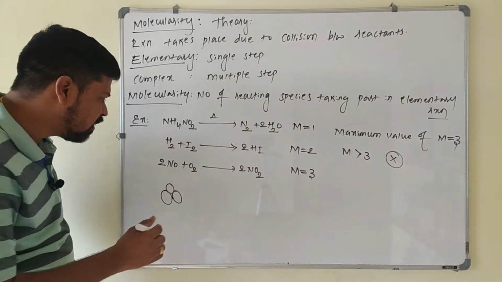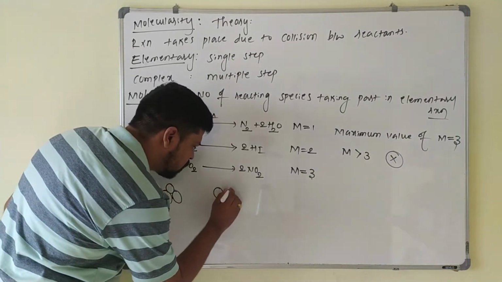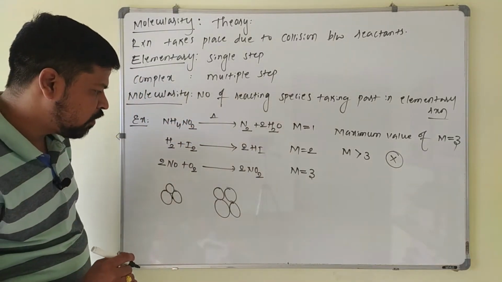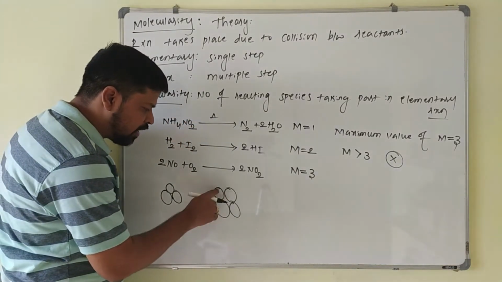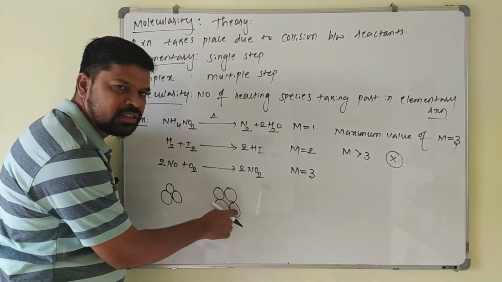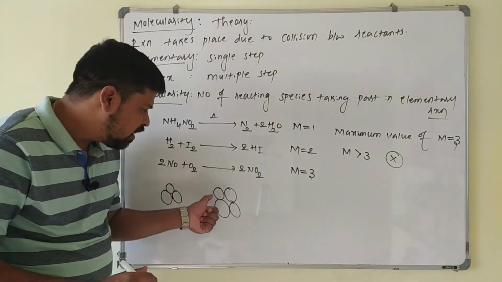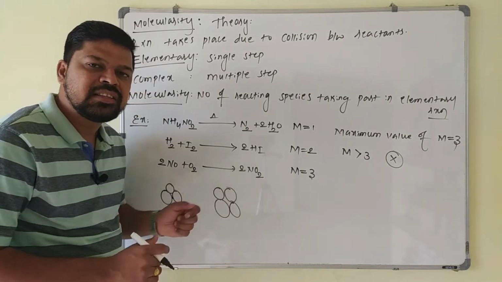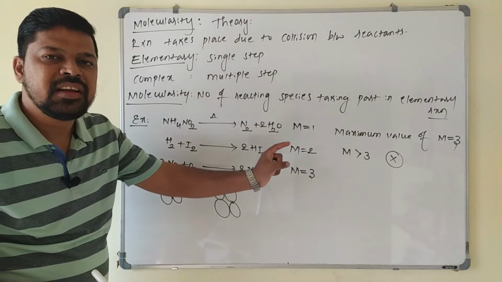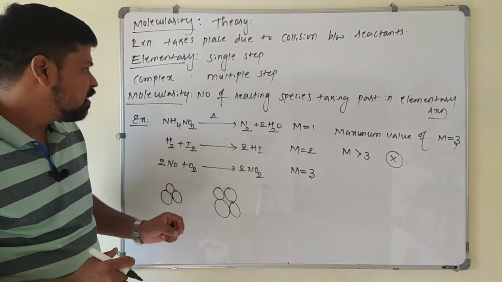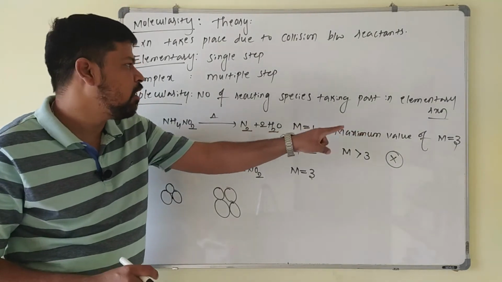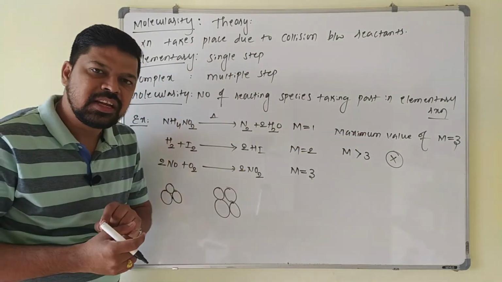If you take more than 3, suppose here 4 spheres are undergoing simultaneous collision. In this one you can observe only 2 spheres are in touch with each other. These 2 spheres are not in touch, these 2 are not in touch. So their simultaneous collision in a single step is not possible. That's why molecularity greater than 3 is not possible. So this is the point you have to remember. Molecularity maximum value is 3 and it is applicable only for the single step reaction.